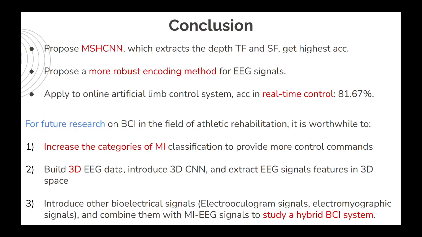To make a conclusion, they propose MSHCNN, propose a more robust encoding method, and apply it to an online artificial limb control system. This is my presentation.